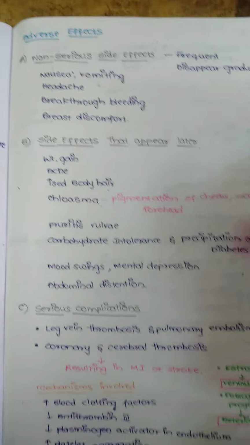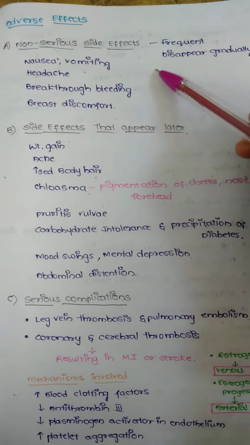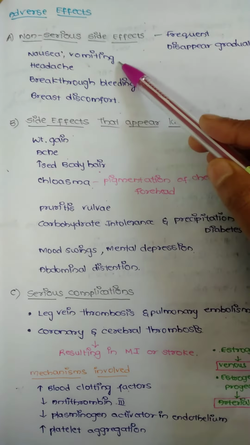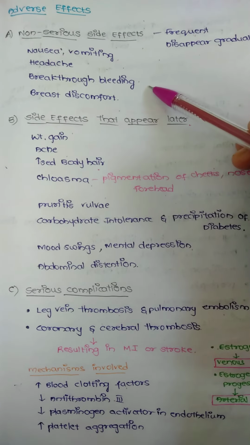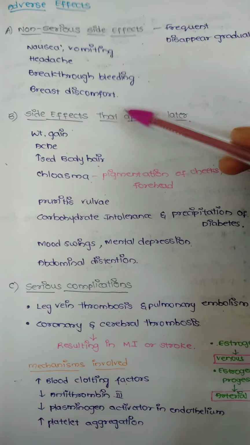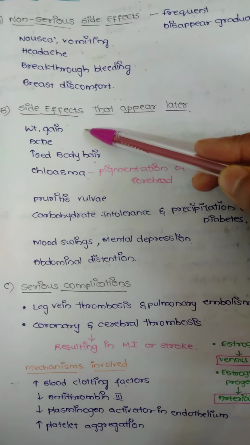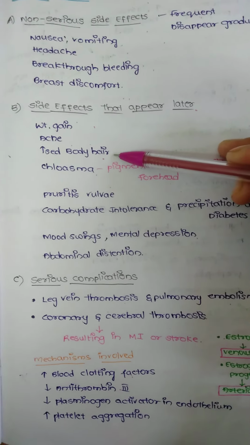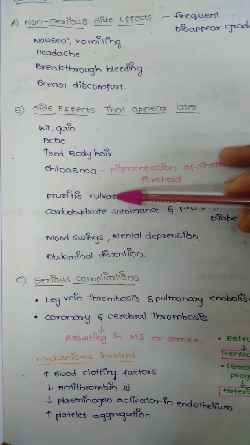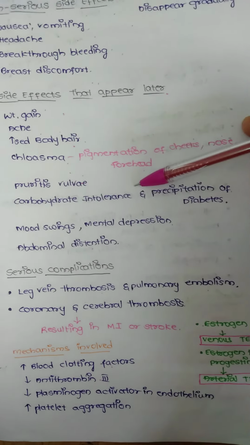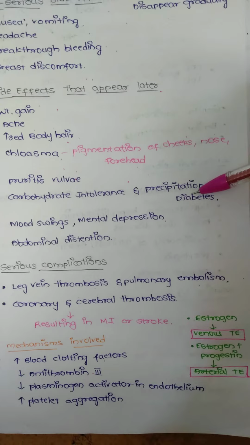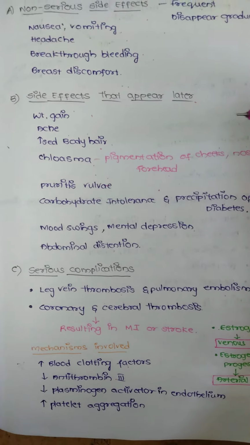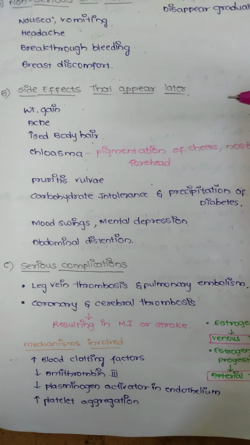So let us summarize this page. The non-serious effects are nausea, vomiting, headache, breakthrough bleeding, breast discomfort, and side effects that appear later are weight gain, acne, increased body hair, chloasma, and pruritus vulvae, carbohydrate intolerance, precipitation of diabetes, mood swings, mental depression, and abdominal distension also.